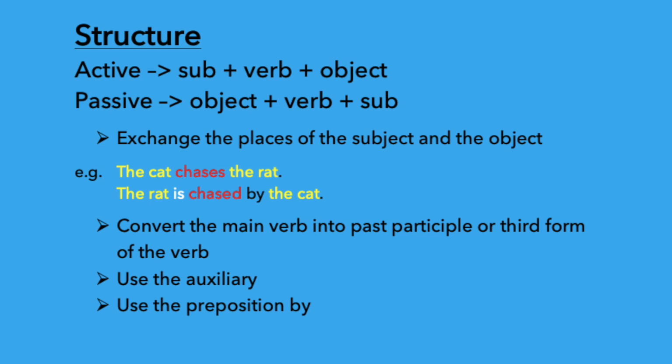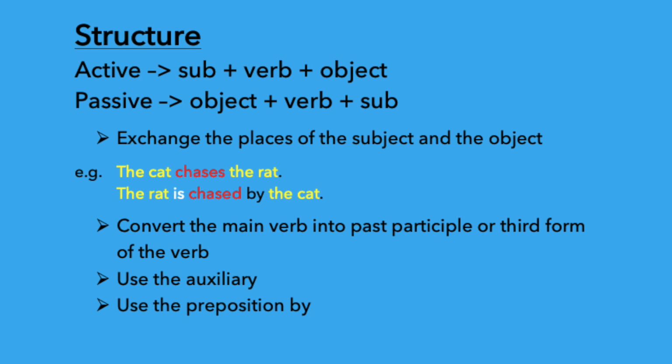You must have seen that the verb form changes when you switch from active to passive voice. Now, verbs used are of two kinds: the main and the auxiliary verbs. Usually, an auxiliary verb is accompanied by the main verb. The auxiliary verbs are verbs like is, are, am, was, were, or do, does, did, or has, have, had. We use these auxiliary verbs in these examples. They show the tense or mood of the verb. Then use the preposition by in the passive voice.